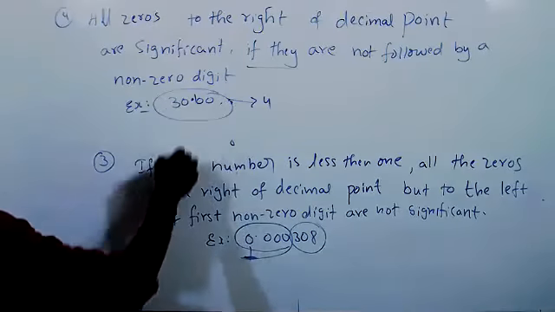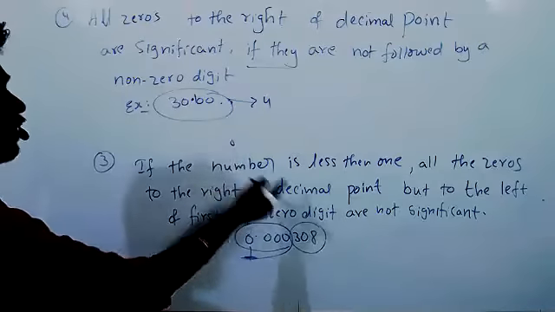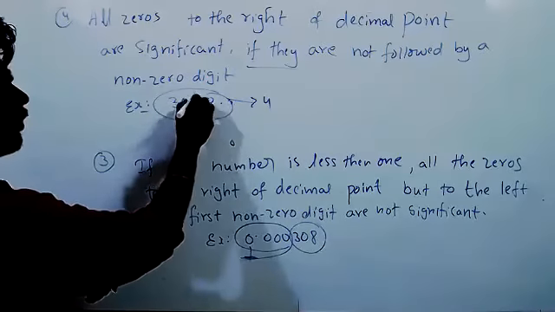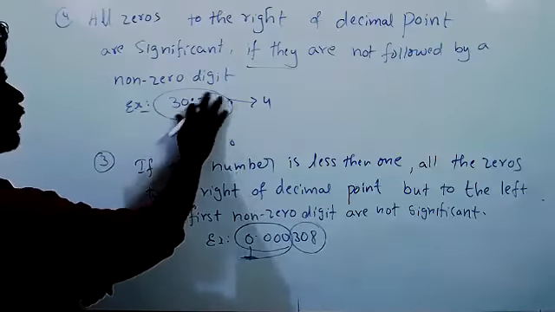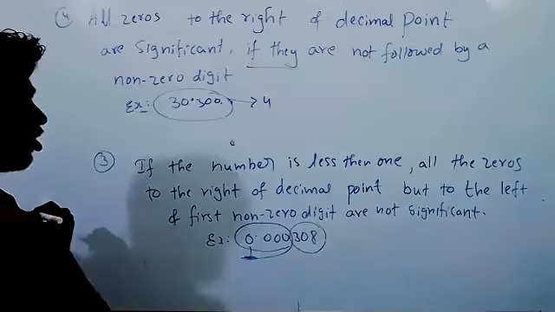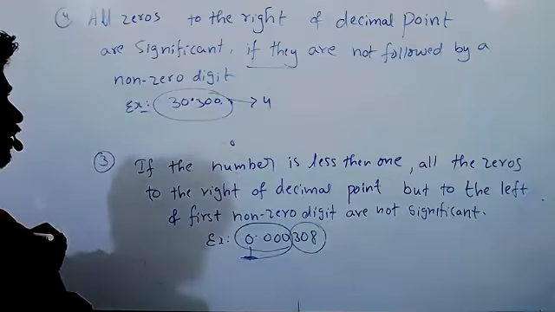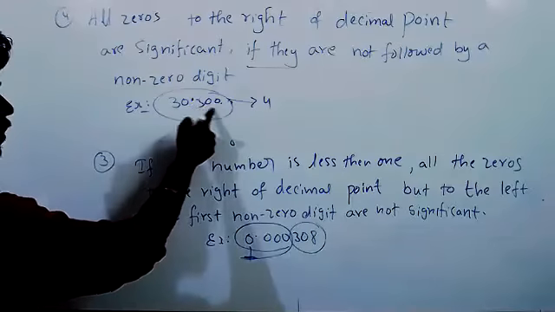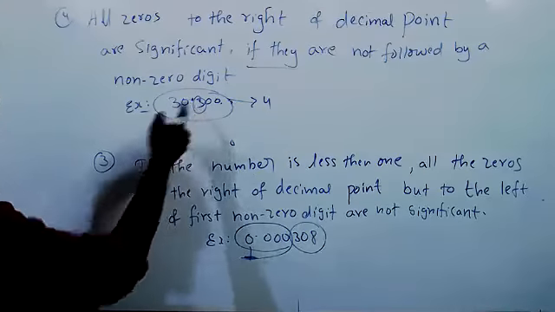These zeros are not followed by 1, these two zeros are not followed by 2, these two zeros are not followed by 3. After the decimal point, zeros are not followed by a non-zero digit.